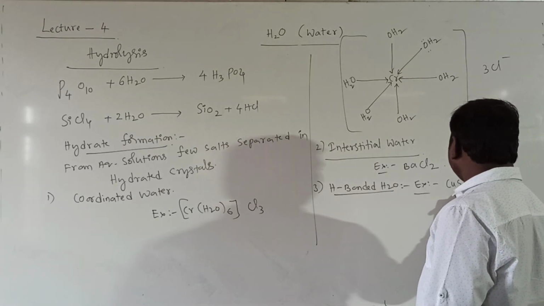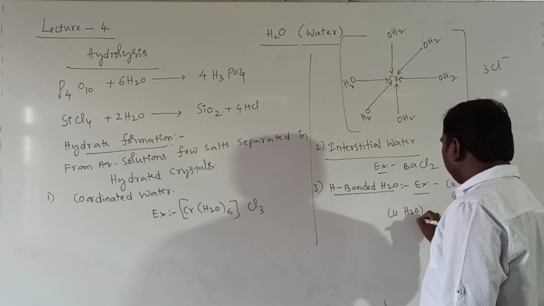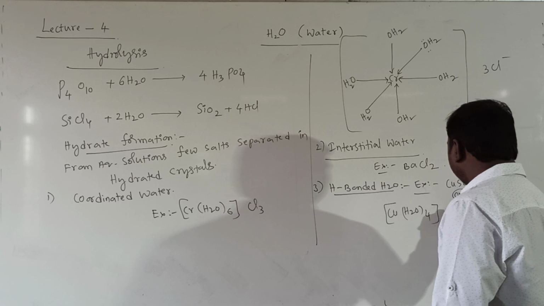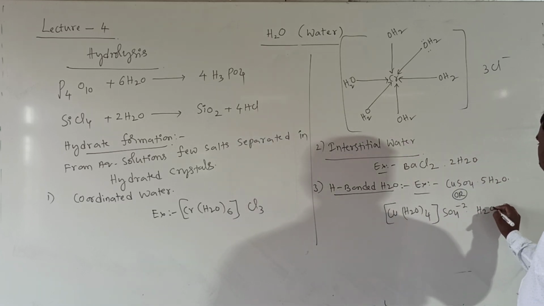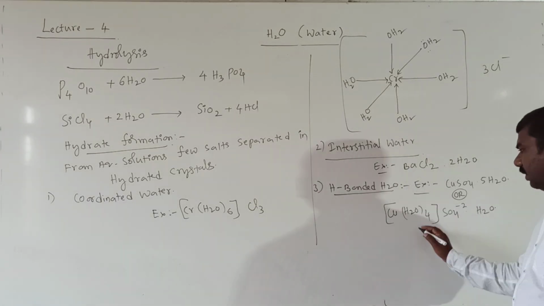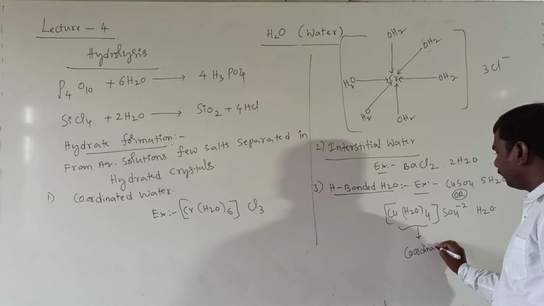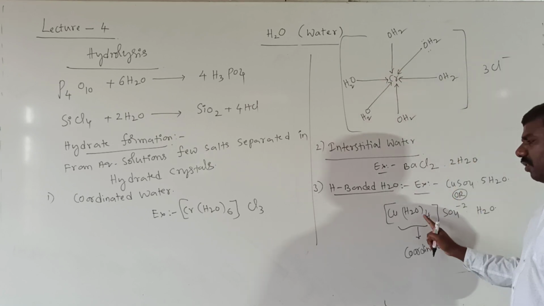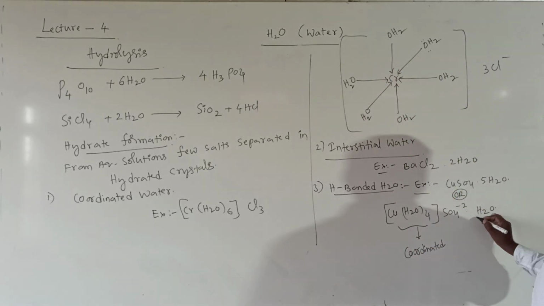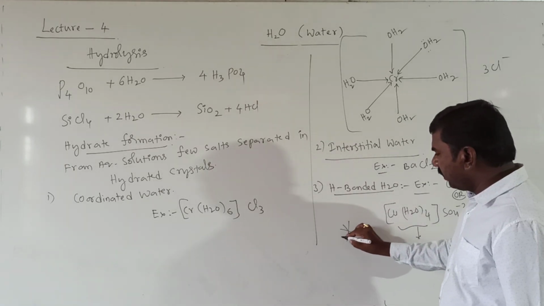Then it will also be written as [Cu(H2O)4]SO4·H2O. Remember, these 4 H2O molecules are coordinated. It means like this they will arrange H2O, H2O, H2O, 4 around the copper, and the outside molecule is hydrogen bonded. This one is very important.